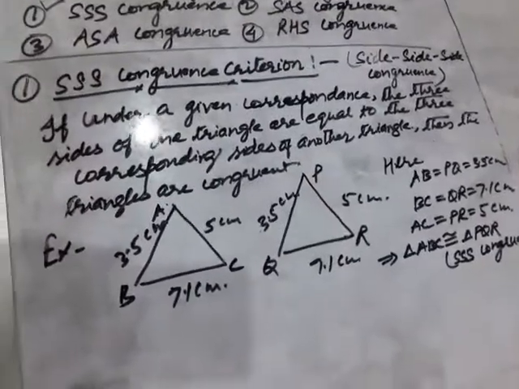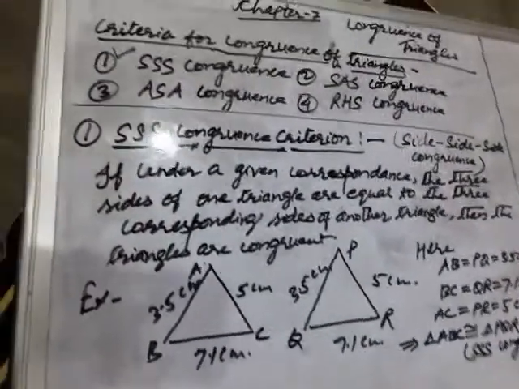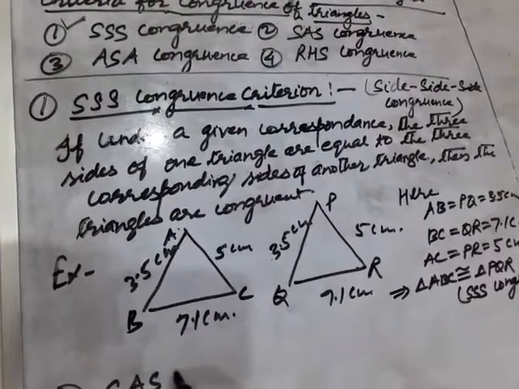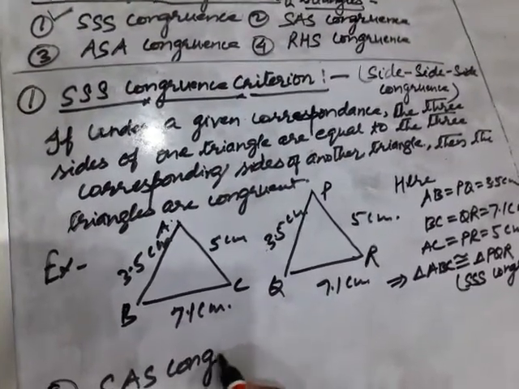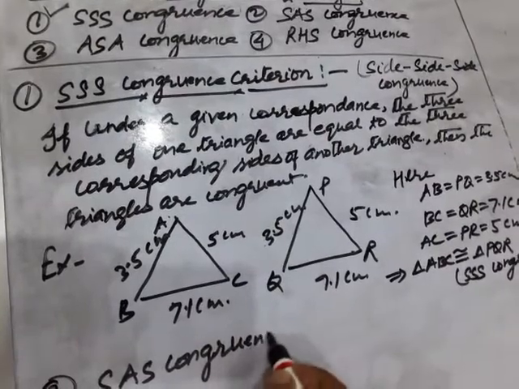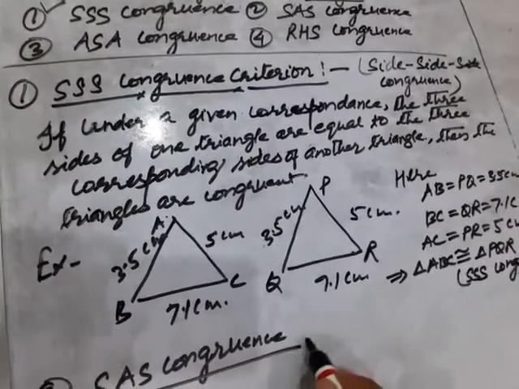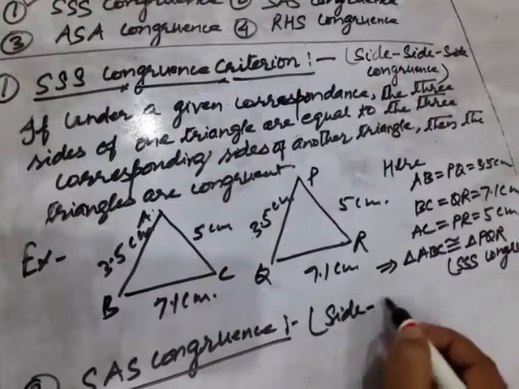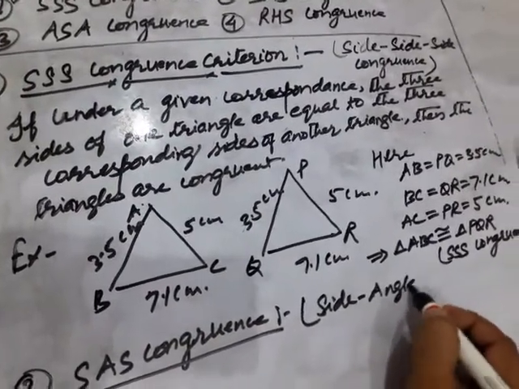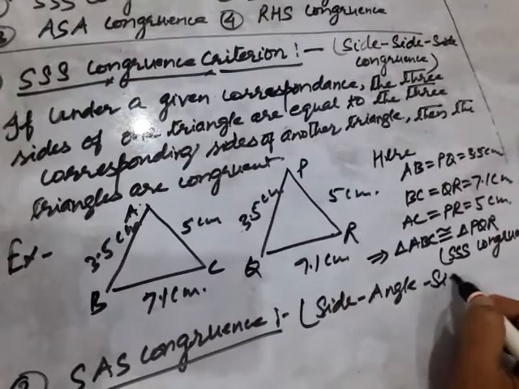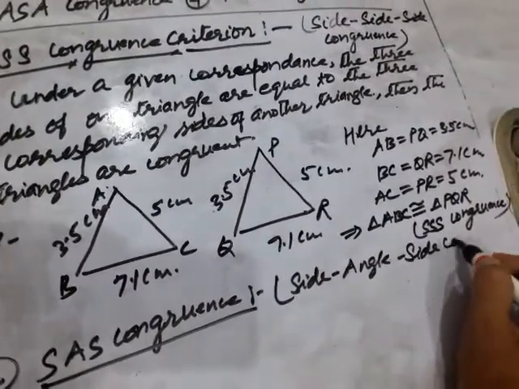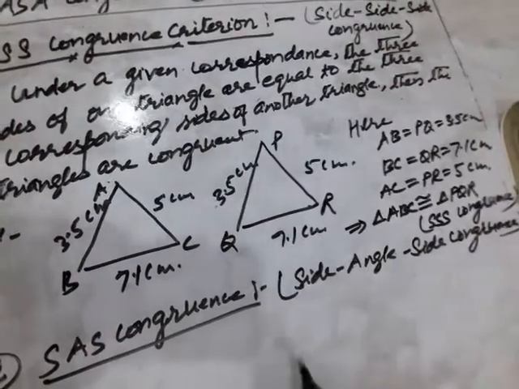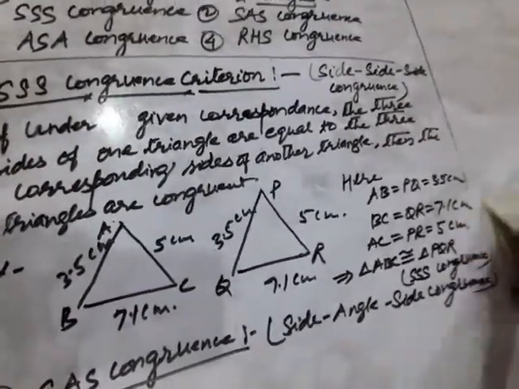Now the next congruence, children, is SAS congruence. What is SAS congruence? Its full form is side angle side congruence. Side angle side congruence.